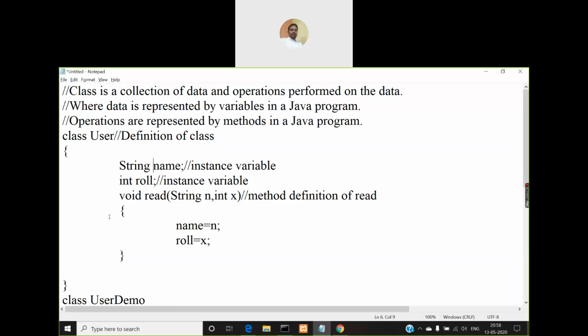But if somebody is not in your ECE, your friend is in some CSE or somewhere in another building or in some other college, how will you talk to them? You cannot directly talk to them, right? So you need to make a call through your mobile phone, and you need to know the mobile number of your friend, and make a call, and you can talk to them.